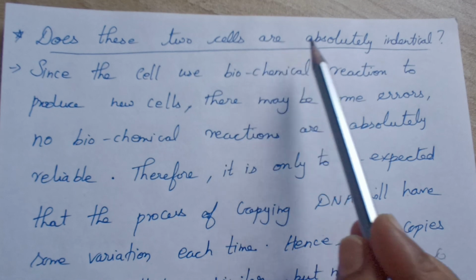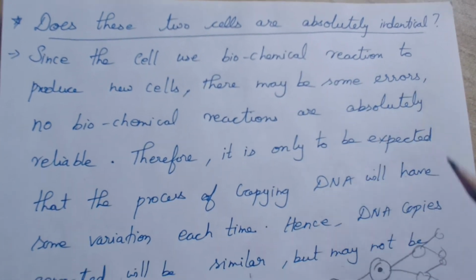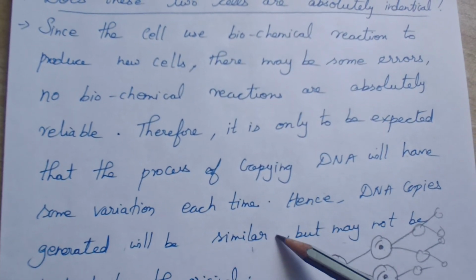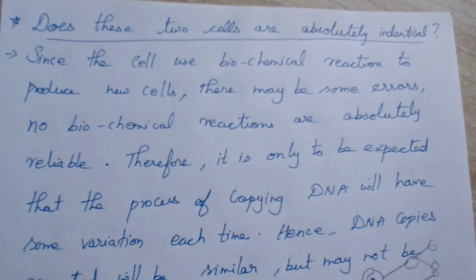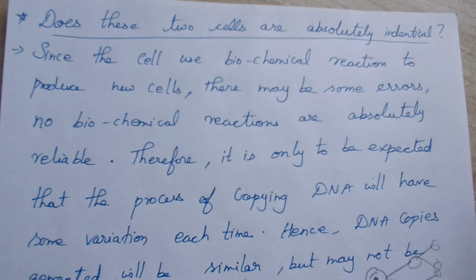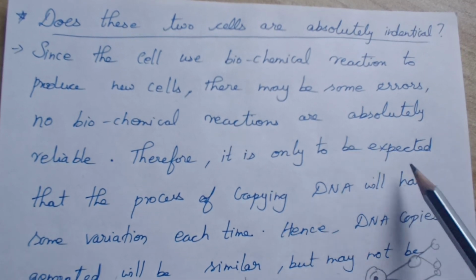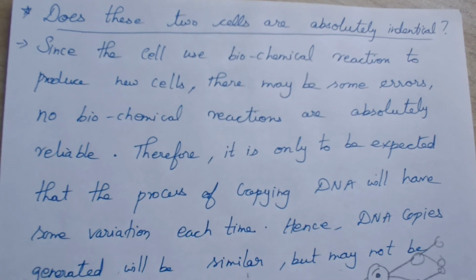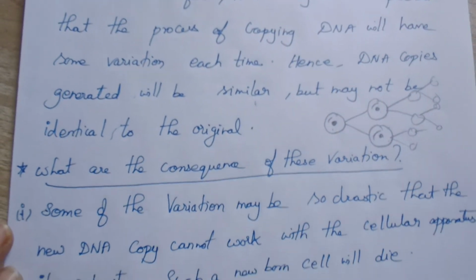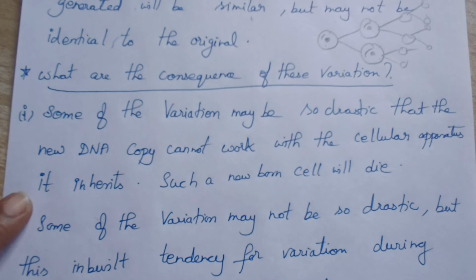Are these cells absolutely identical? No, they may not be identical, but they may be similar. Why? Because the biochemical reactions are not absolutely reliable. There may be some errors in copying the DNA. So some variations will exist each time. Clear? Next.